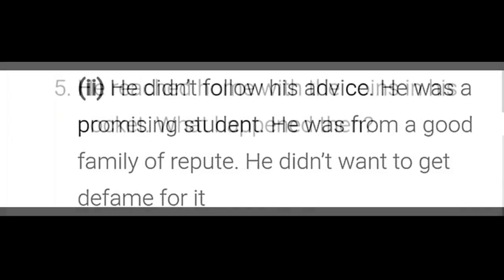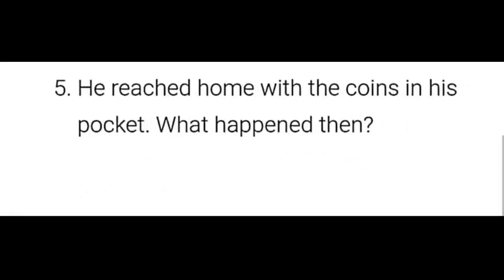Let's move on to the fifth question. He reached home with the coins in his pocket. What happened then? Answer. After reaching home, he couldn't suppress his temptation for the fresh jalebis. He rushed to the shop of the halwai. He bought jalebis and enjoyed them.